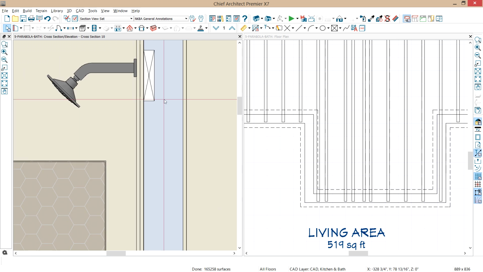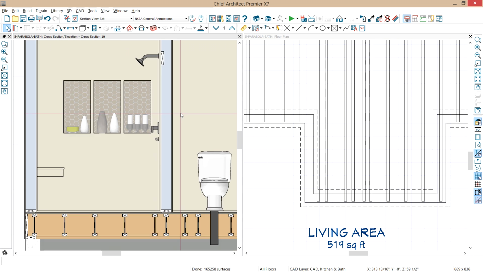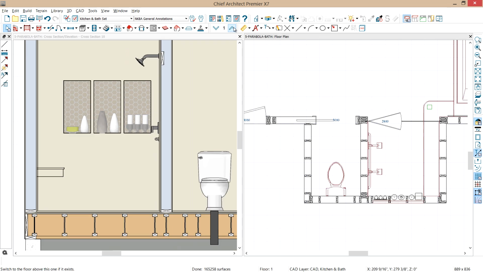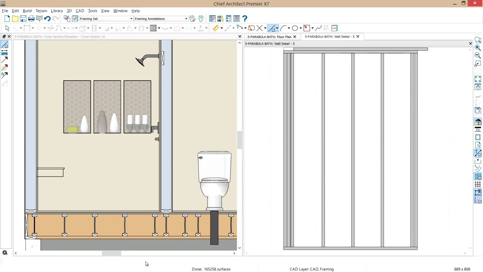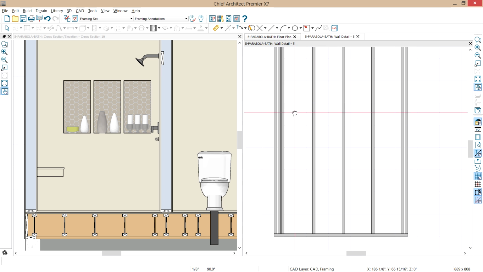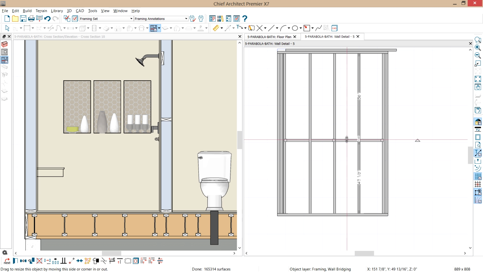Now the other thing for blocking is, let's say that you actually want to show the details for your framer. Let's come back over to our plan view, highlight this wall, and in the lower menus, you can actually open up that wall detail and see the framing. And what I want to do is use the build wall bridging in here. So we'll just come in here and put the wall bridging. You'll notice it updates in the cross-section view, right?